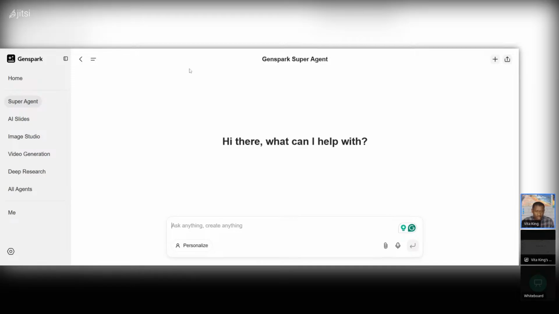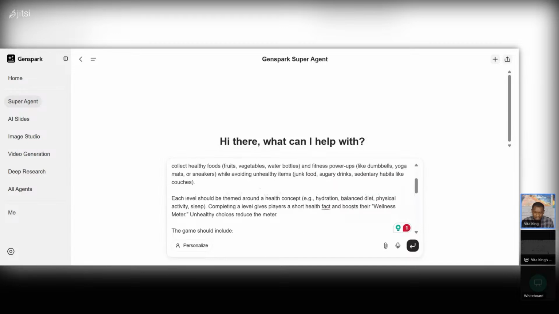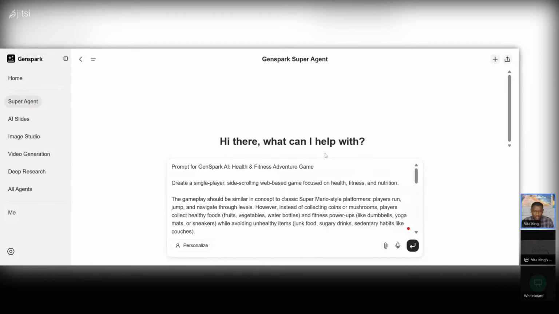So this is what I'm going to share, and this is what we're going to do. I'm going to put in a prompt. We're going to create a fitness game today. Here's the prompt that we're going to use. We're using a platform called Genspark. So we're doing vibe coding. AI is going to do the heavy lifting for us. Now watch this. We're doing this in real time. You've got to pay attention to what's going on. If you're not paying attention, this is going to catch up to you later on, and you're going to realize, man, I should have started using these tools when it was still accessible.